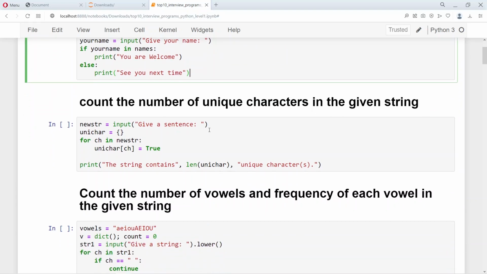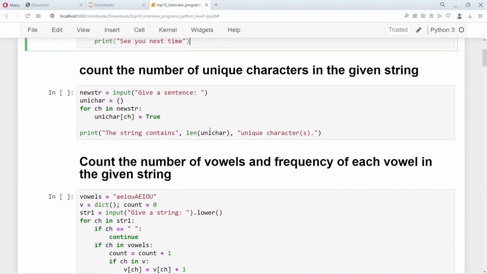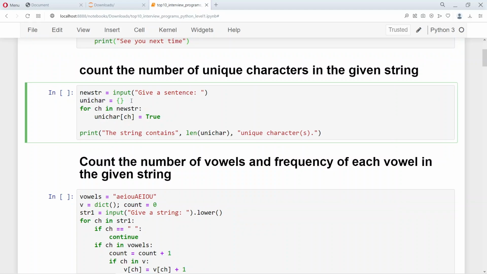The other thing that is very often asked in the interviews is how many unique characters are present in the given string. So how many unique characters are present? So we give a sentence, and then for unique characters, we take a dictionary, and then whenever there is a character that comes, we mark the value as true. So this is an empty dictionary. Unichar is an empty dictionary.